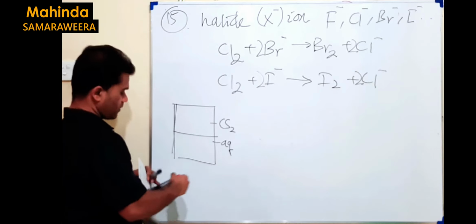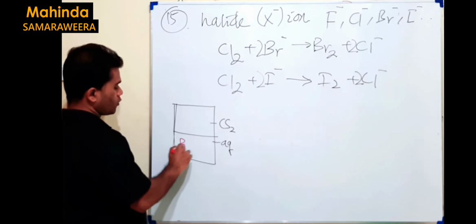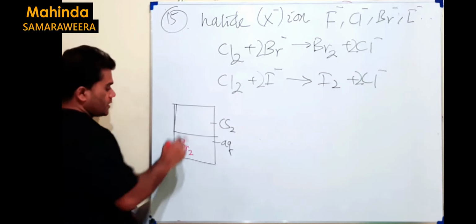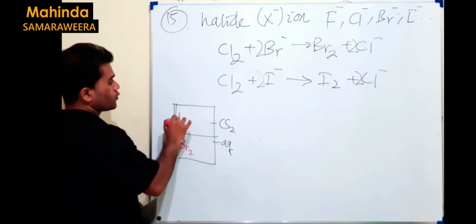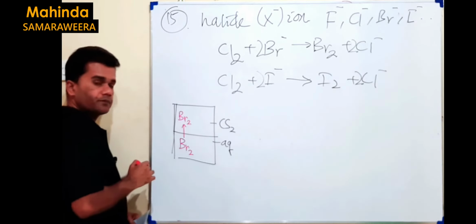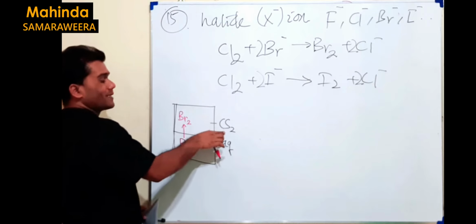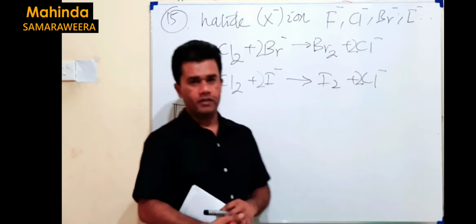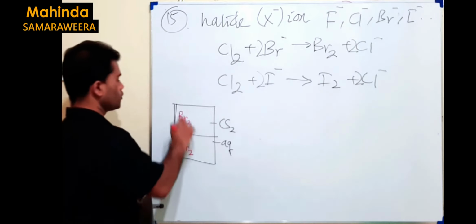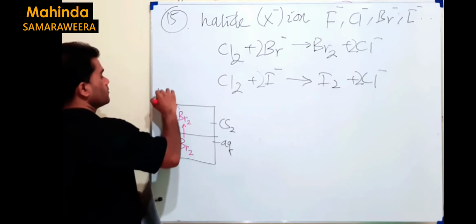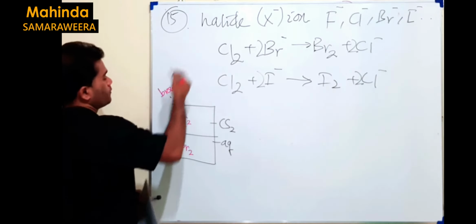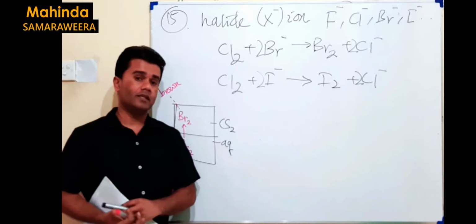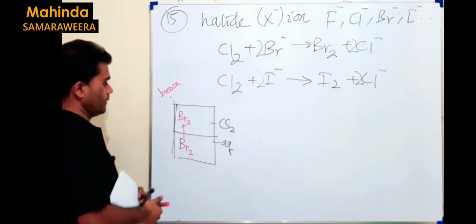Br2 is produced in the aqueous medium, and it can distribute to the CS2 layer also. It's possible. What about the Br2 color in CS2, a non-polar medium? This is inorganic chemistry. In a non-polar medium, Br2 is brown. It appears as a brown solution here, right?